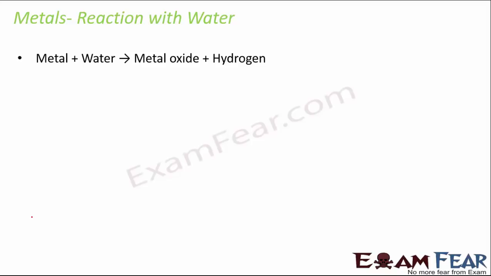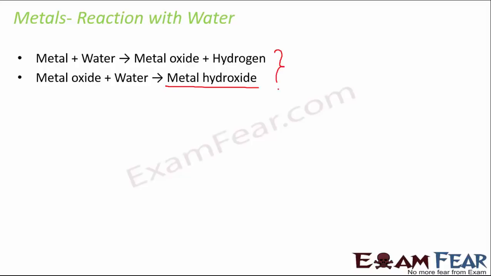Now let us quickly look at metals reaction with water. So we see that metals react with water to form metal oxide and hydrogen. And when this metal oxide further reacts with water, it forms metal hydroxide. So that's how metals react with water. Now, an important point to be noted is that all metals do not react with water. Some metals are highly reactive towards water. Some metals do not react with water at all.